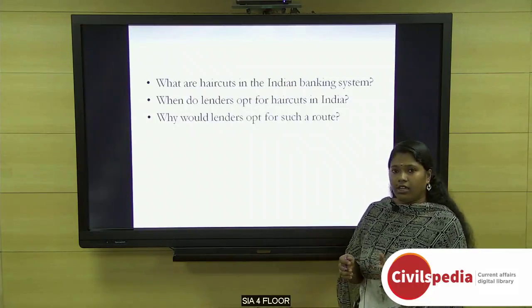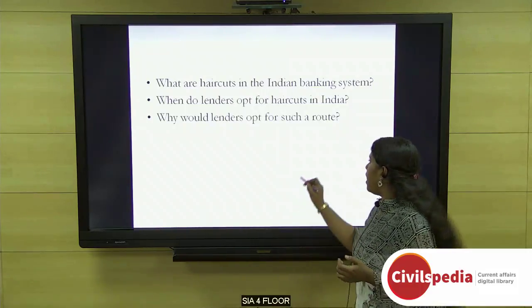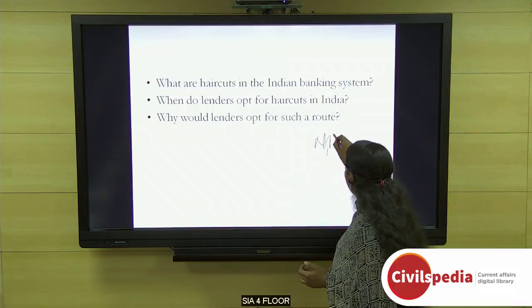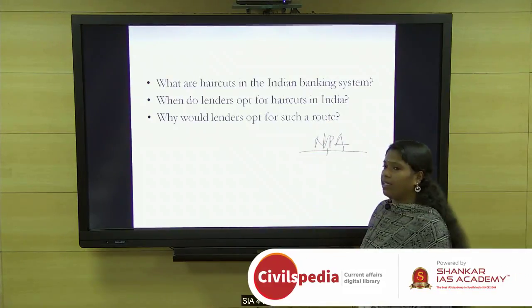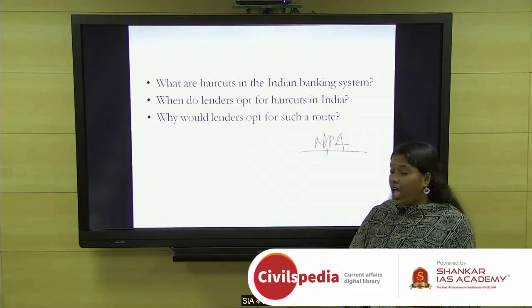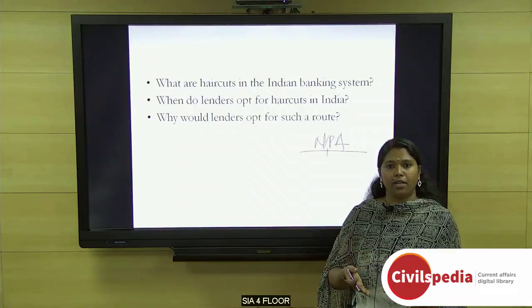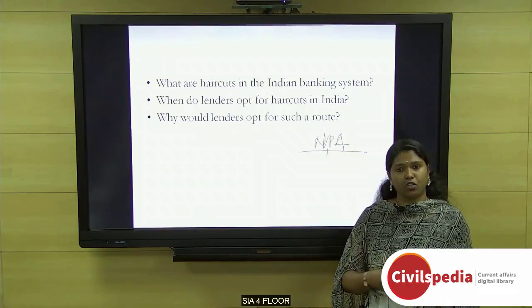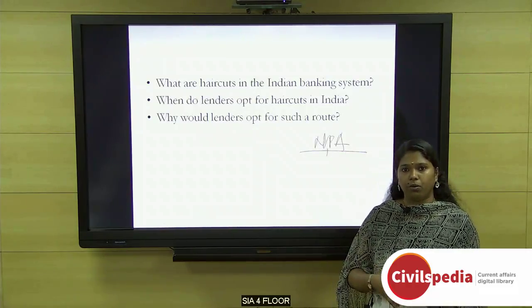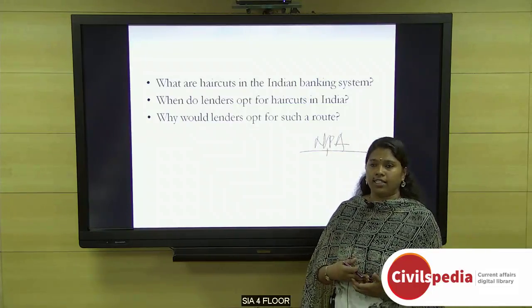So this haircut is actually used in the Indian banking system to deal with the NPA problem, that is, non-performing assets. You know, the mounting NPA has become a big menace for the banks, and India is on the top list of countries with high NPAs, because of which the government is taking a string of reforms to address this problem. And haircut is one option to deal with non-performing assets.